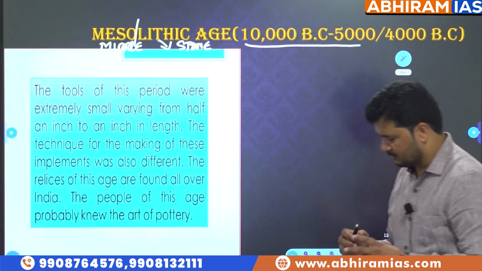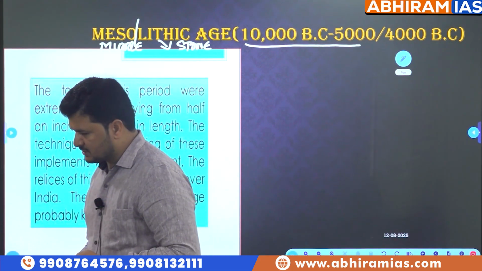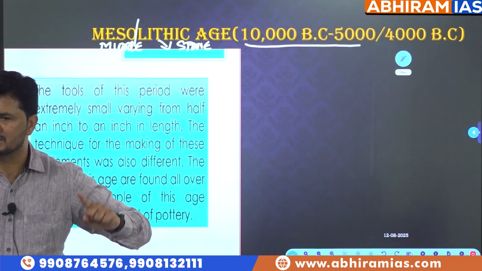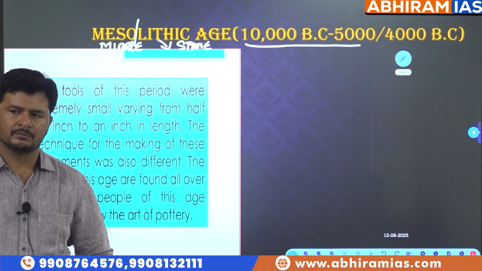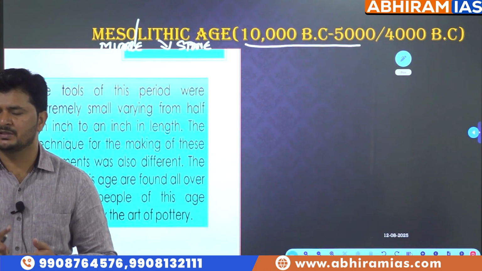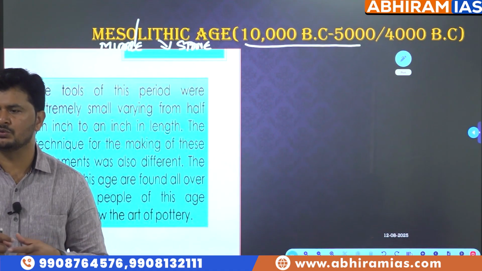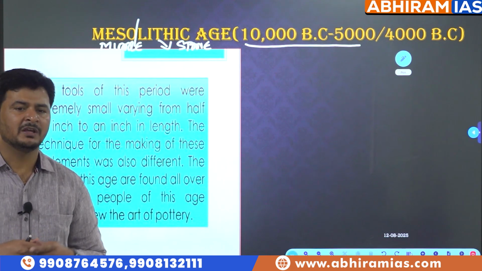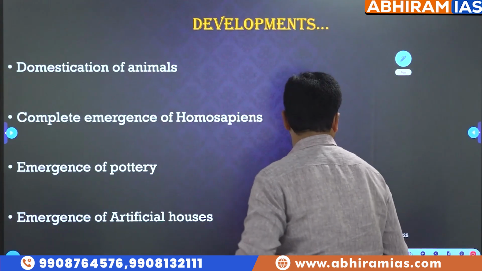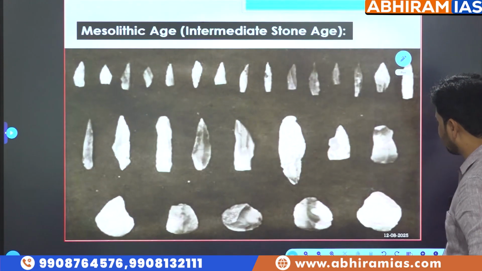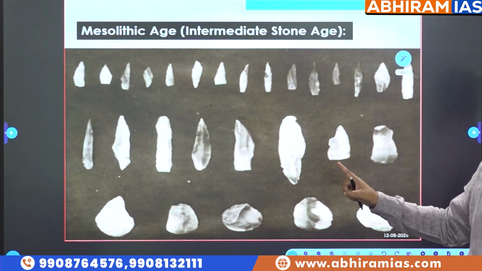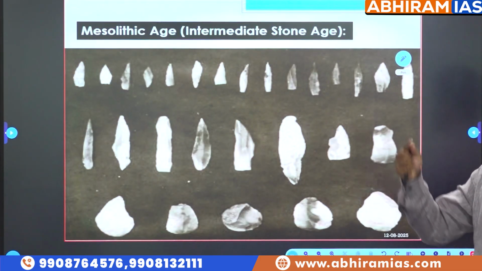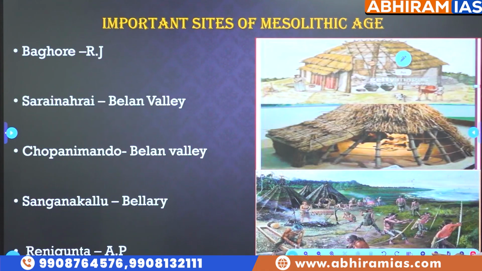Here we have to understand a little. As we referred, the respective cultures got classified not on the basis of chronology but on the basis of tool making technology. What does that mean? Chronology is not at all the criteria. Just have an idea, that is chronology. Then what is the criteria for classification of the cultures? Tools. Take an example of Paleolithic cultures. The tools of Paleolithic cultures were very rude, very primitive. By the time you go to Mesolithic cultures, we found they are smaller in size and sharper in nature. By the time you go to Neolithic tools, we found further sharper, further polished in nature. So based on tool making technology, not based on chronology, right?